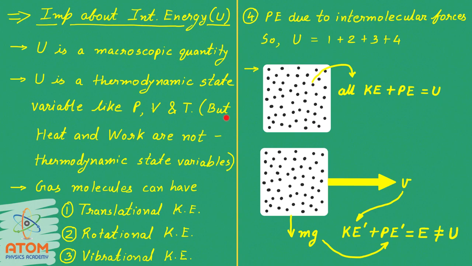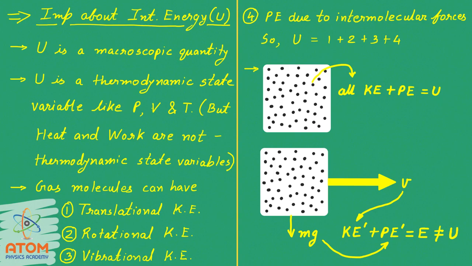So that thermodynamic state is decided by P, V, T as well as U. Here you should also remember that heat and work are not thermodynamic state variables. Students, heat and work are not thermodynamic state variables. See, the interesting part is that heat and work can change pressure, volume, temperature and internal energy of the system, but still heat and work are not thermodynamic state variables. So we can say that heat and work can change the thermodynamic state, but they are not the thermodynamic state variables. Who are thermodynamic state variables? Pressure, volume, temperature and internal energy of the system are thermodynamic state variables.